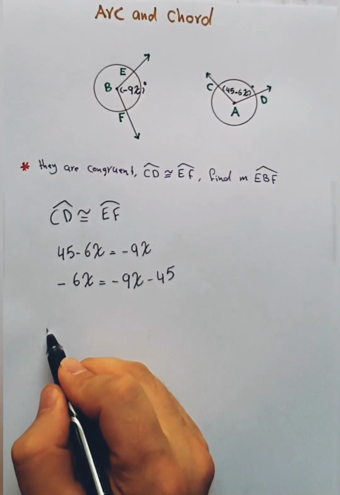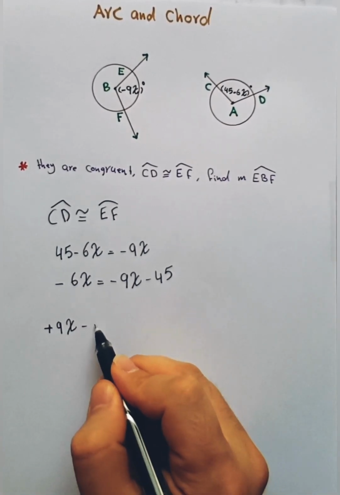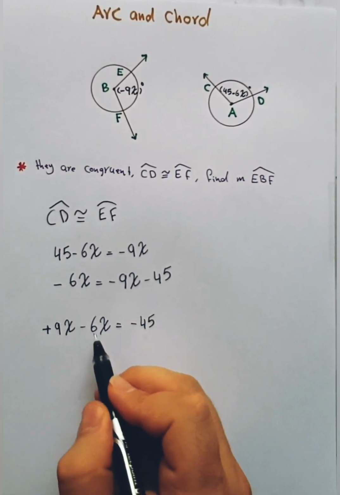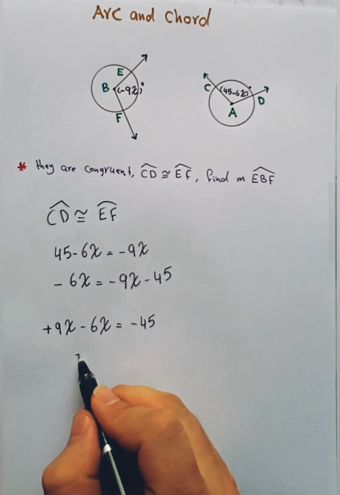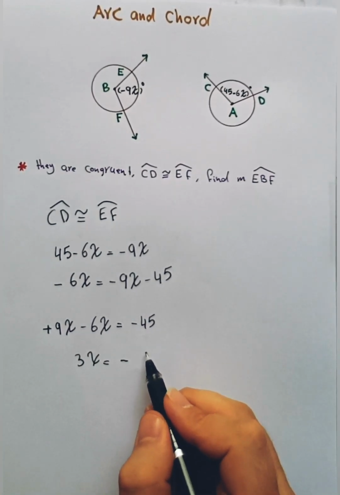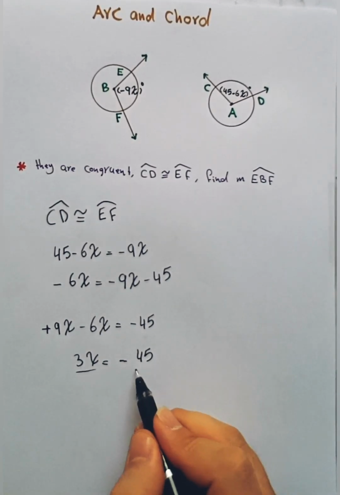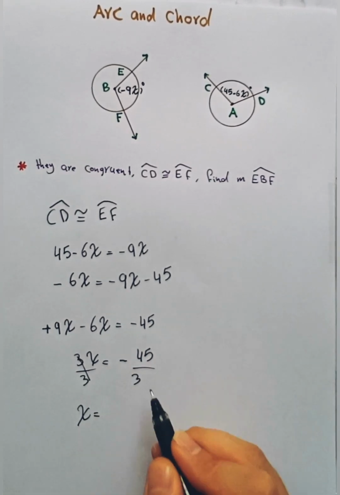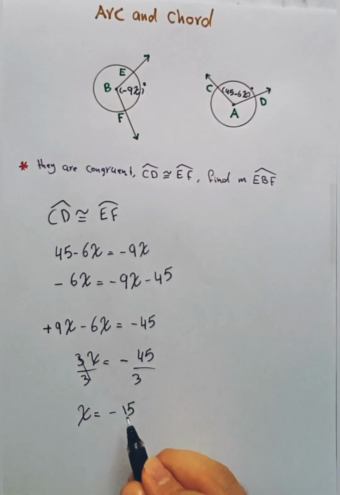So you have positive 9x minus 6x equal to negative 45. We have to subtract these two like terms. 9 minus 6 is equal to 3x equal to negative 45. To get rid of this 3, you have to divide both sides by 3. So these two terms are cancelled. X equals negative 45 divided by 3, which is negative 15.